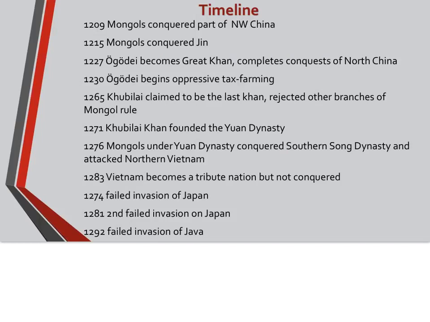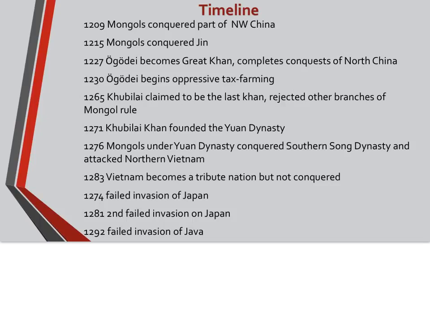So let's look at this timeline. In 1209, Mongols began their conquest of northwest China. In 1215, Mongols conquered the Jin Dynasty. The Jin Dynasty was in modern-day Manchuria. 1227, Ogadai becomes Great Khan, completes the conquest of North China, and unites the Mongolian Empire. In 1230, he begins oppressive tax farming, which hurts the peasantry in the countryside.